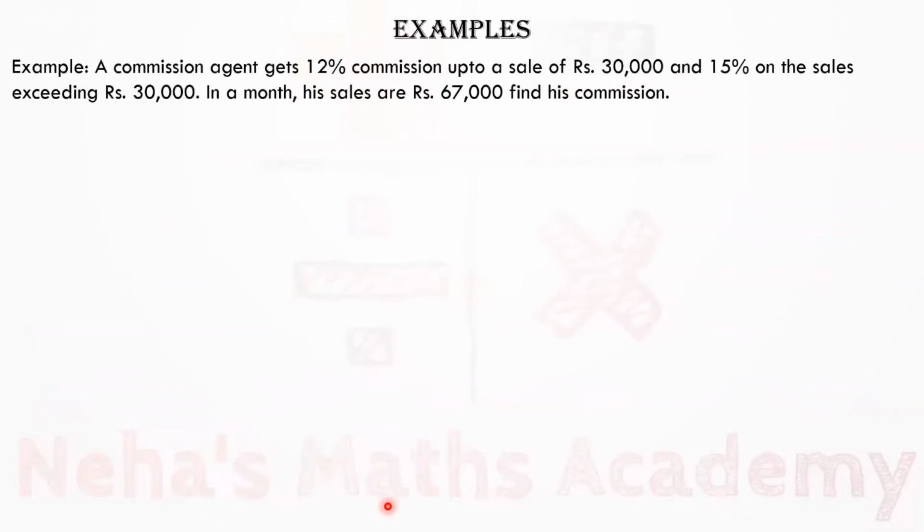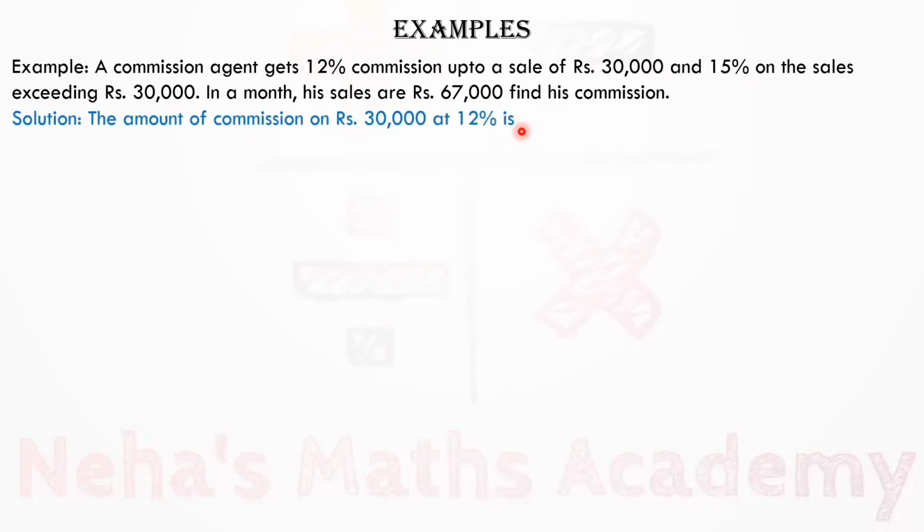Examples. First example. A commission agent gets 12% commission up to a sale of rupees 30,000 and 15% on the sales exceeding rupees 30,000. In a month, his sales are rupees 67,000. Find his commission. Read the question carefully. That commission agent is getting 12% commission up to sales of rupees 30,000 and 15% on the sales exceeding 30,000. And in that month, his sales are rupees 67,000.